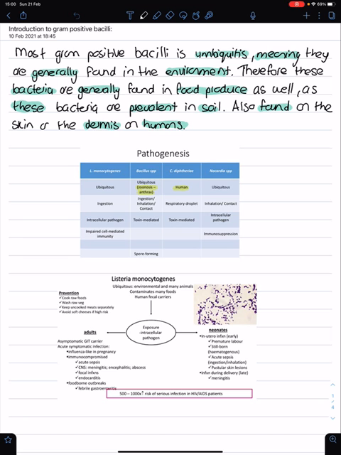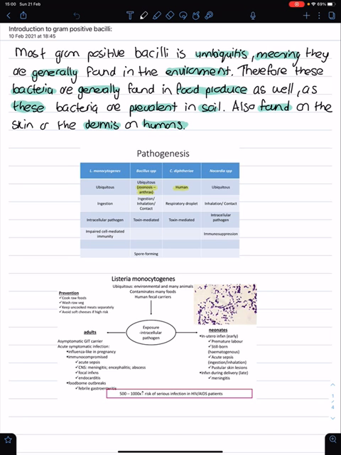So the first one is Listeria. Then we're going to look at Bacillus, the subspecies of Bacillus anthracis as well, and then also Corynebacterium diphtheriae, and then also Nocardia. So Listeria, they are ubiquitous, like most are.